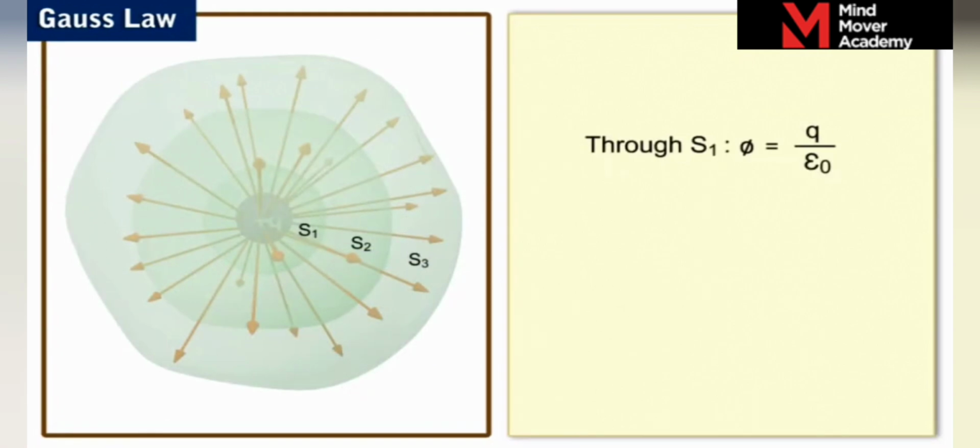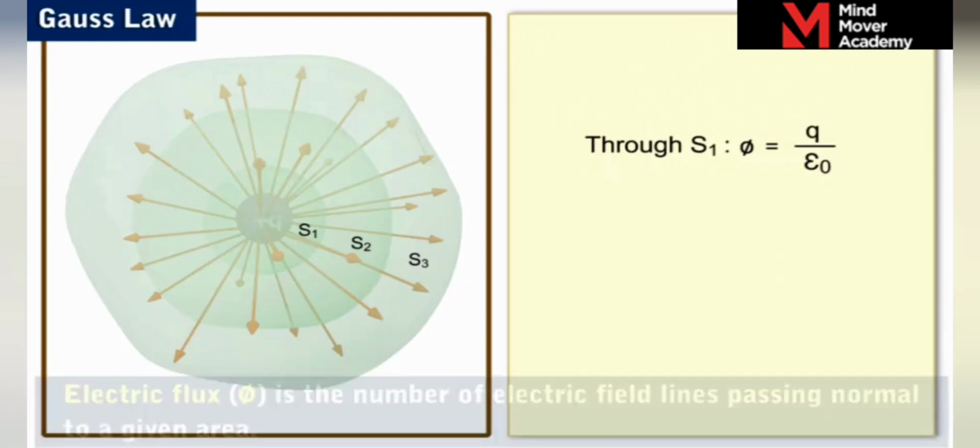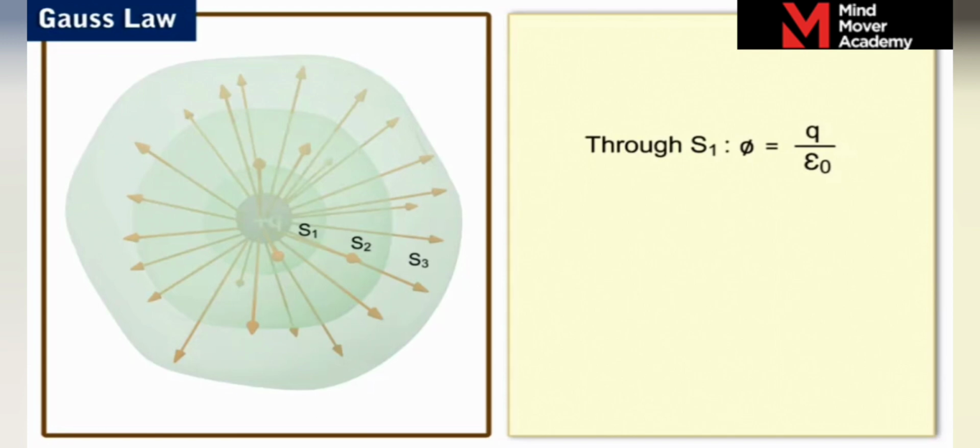By definition, electric flux is the number of electric field lines passing normal to a given area. Here, we observe that the number of electric field lines that pass through S1 also pass through S2 and S3, normal to their surfaces. Hence, the net flux through S2 and S3 is equal to the net flux through S1.